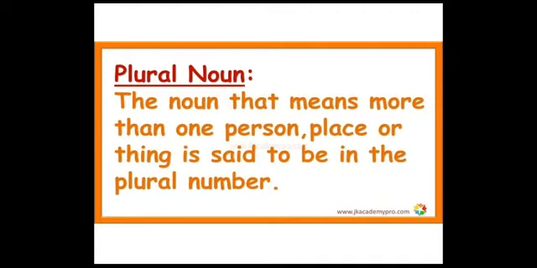So these nouns denote more than one or more than two persons, things or places. So we add s or es after the noun to make the plural number.